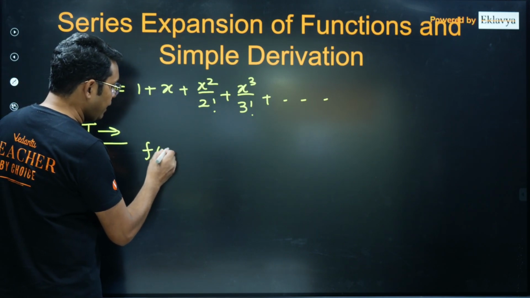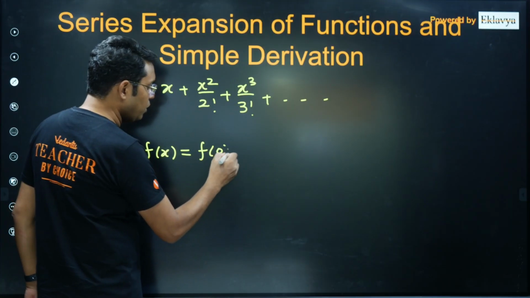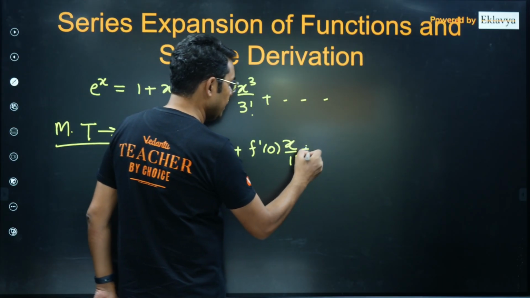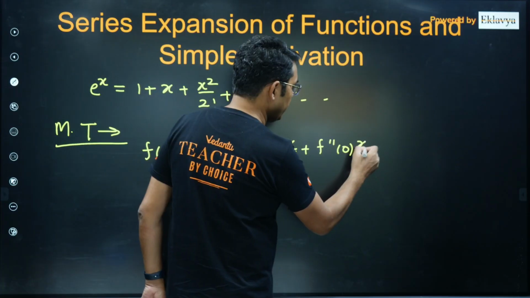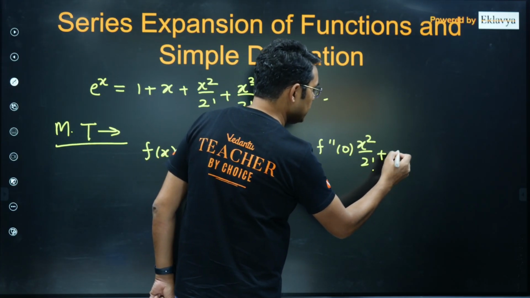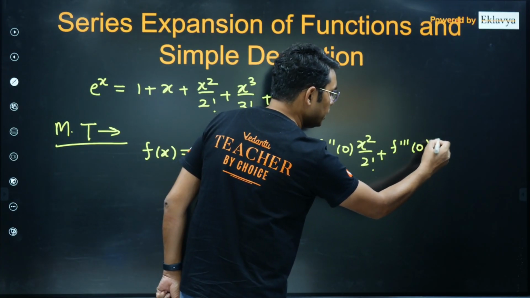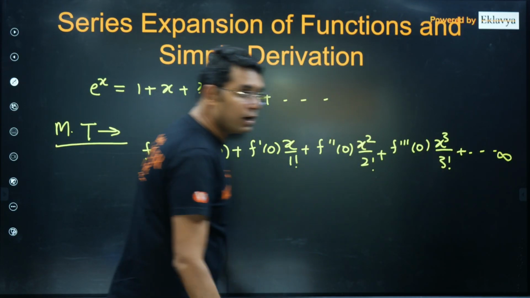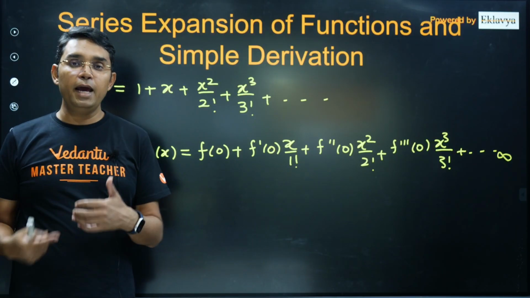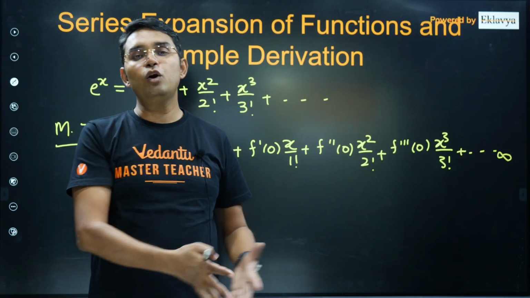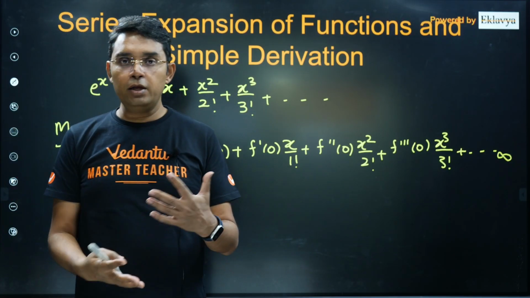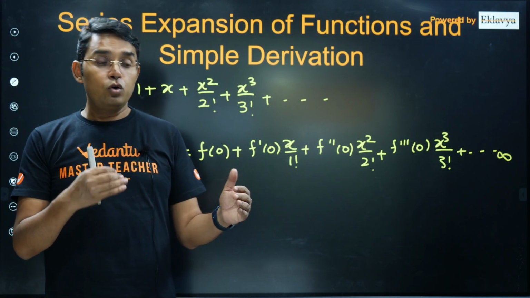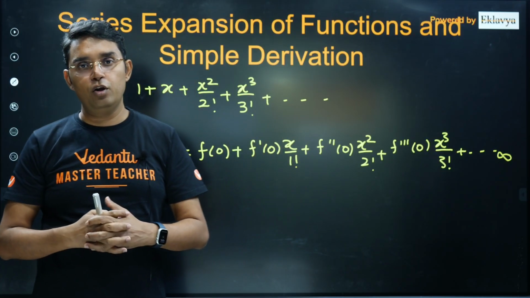Maclaurin theorem says that f(x) is equal to f(0) plus f dash 0 into x upon 1 factorial plus f double dash 0 into x square upon 2 factorial and so on, f triple dash 0 into x cube upon 3 factorial and so on. Actually, Maclaurin thought that every function can be approximated to some polynomial function. Depending upon the complexity, depending upon the nature of that function, it may be of order 3 or 4 to make it close enough to that particular polynomial function.